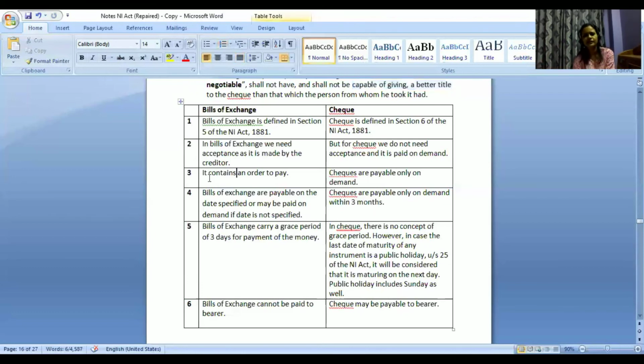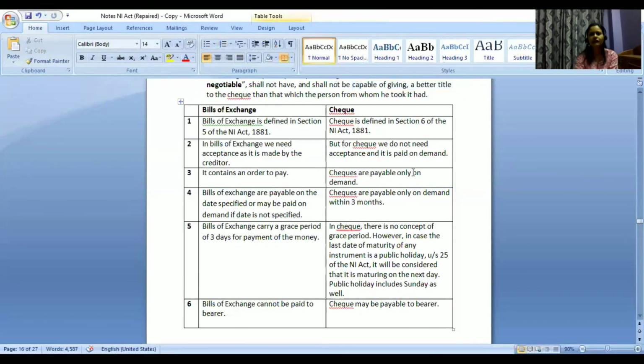In case of bills of exchange, it contains an order to pay. Checks are payable only on demand. It may be an order to pay. I may just write that on 12th of December 2020, pay me 50,000 rupees. Accordingly, it needs to be paid.